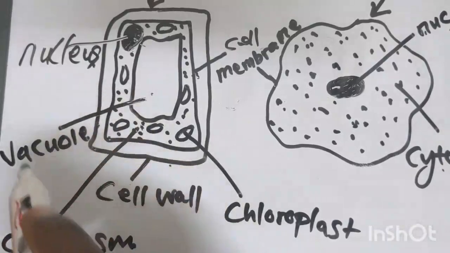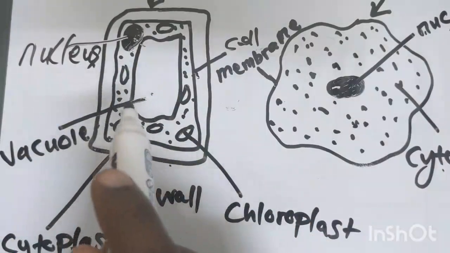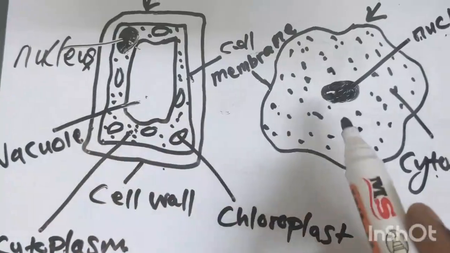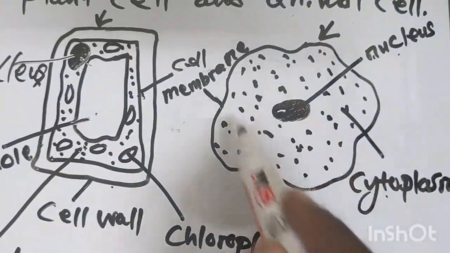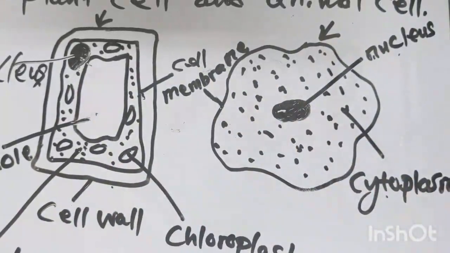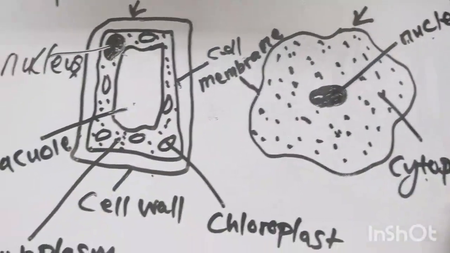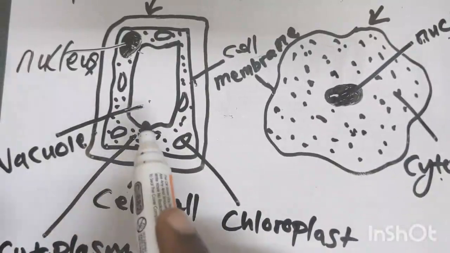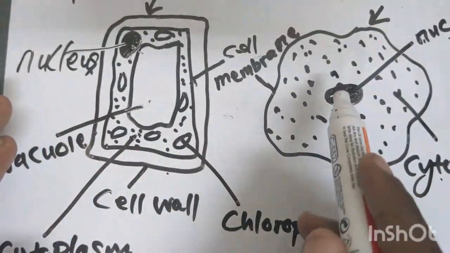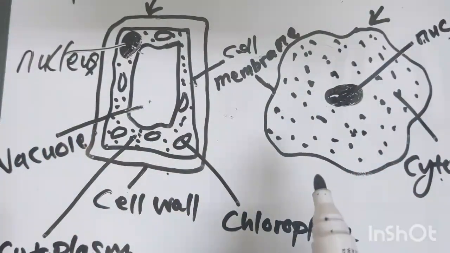If you look at this animal cell, it doesn't have that space like this one. So a plant cell has a vacuole, while an animal cell doesn't.